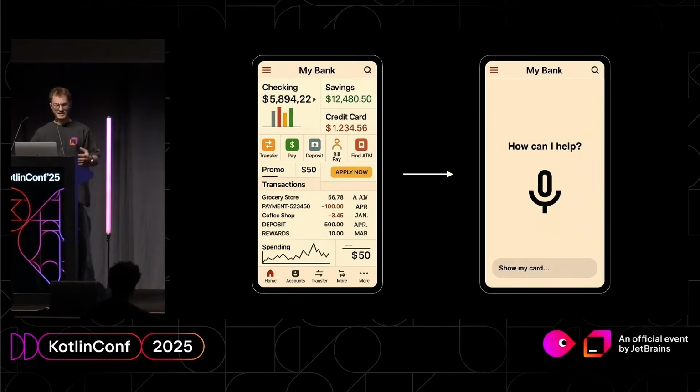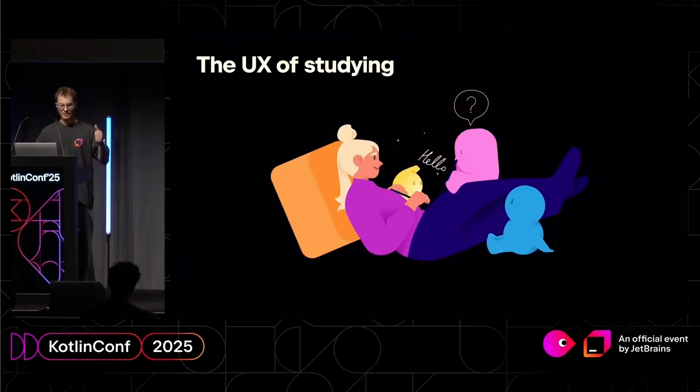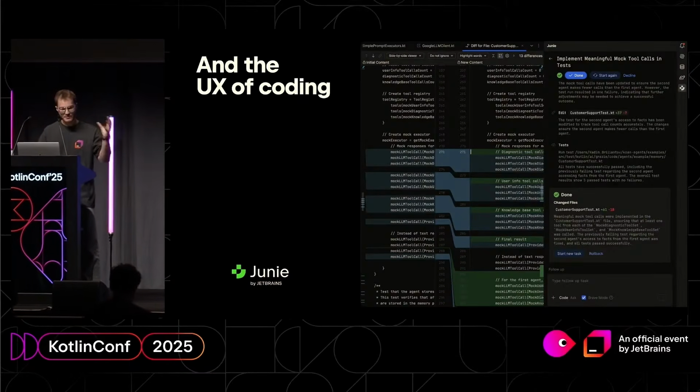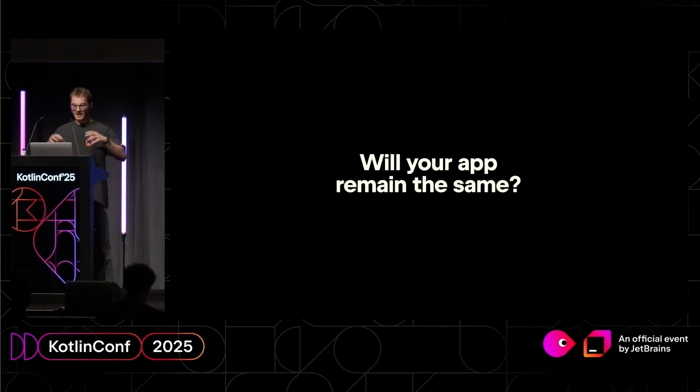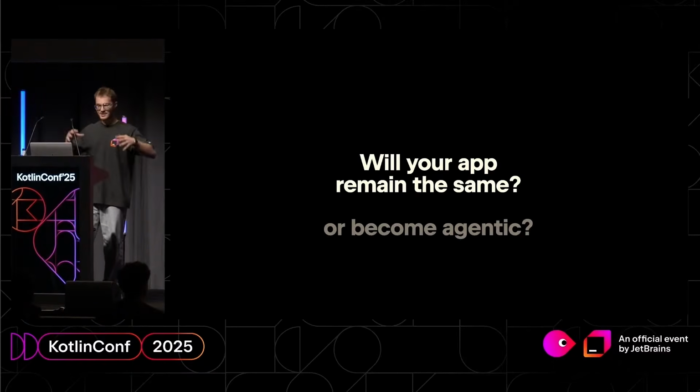So that's the idea. AI has already changed the user experience of search, of text editing, of studying, and even of coding. That's JetBrains Junie, by the way. If you haven't tried it yet, please do it. I strongly recommend it. It can automate coding tasks right in your IDE. That's the future. So the question is, will your application remain the same, or will it become agentic? Of course, the choice is yours.